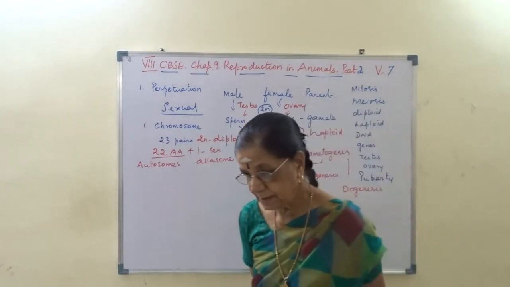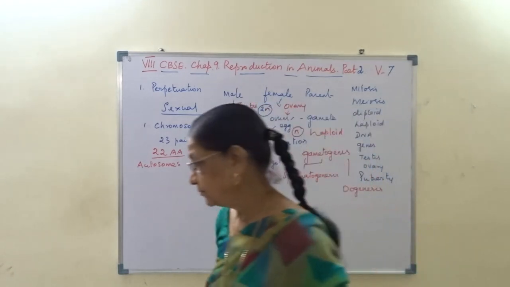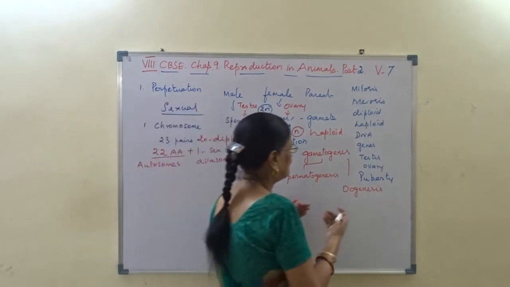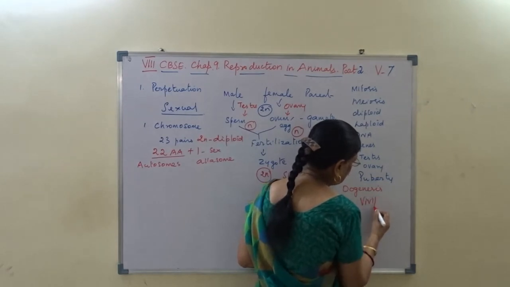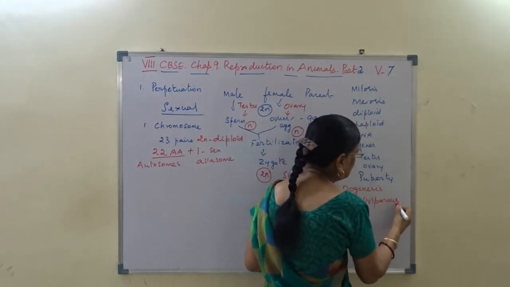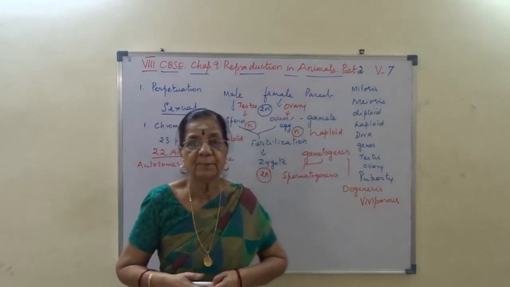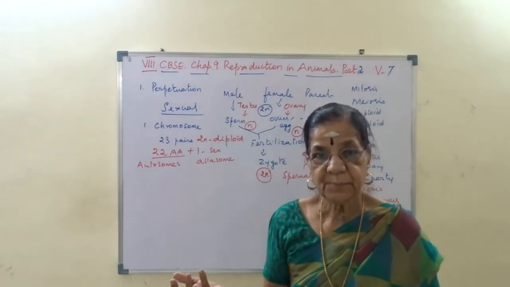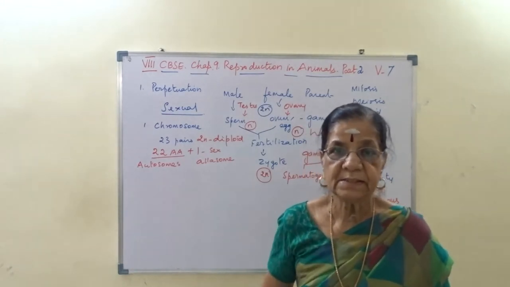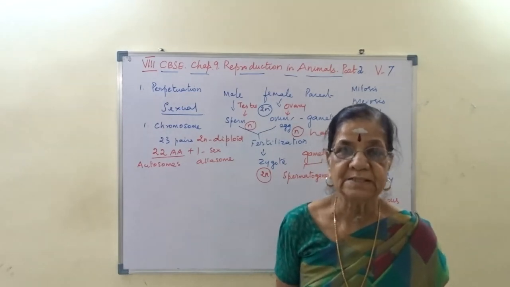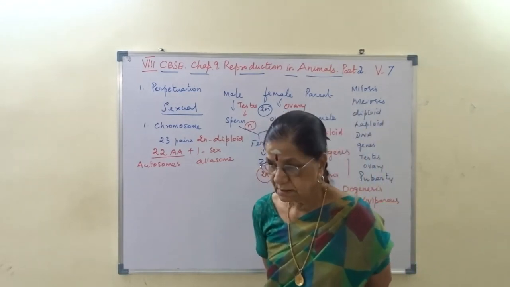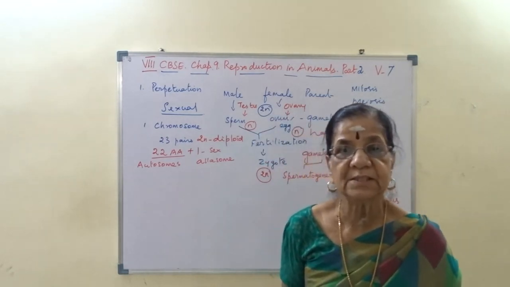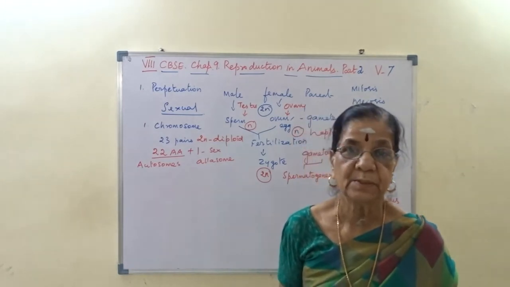What do you understand by viviparous? Giving birth to young ones. Okay. So viviparous, giving birth to young ones. The other one, oviparous, we have learned. All the mammals give birth to young ones, except platypus and spiny anteaters, they are egg-laying mammals. Egg-laying animals are called oviparous animals.